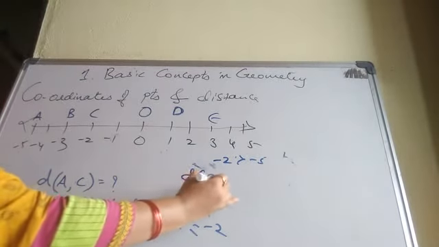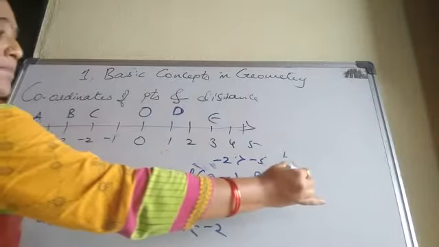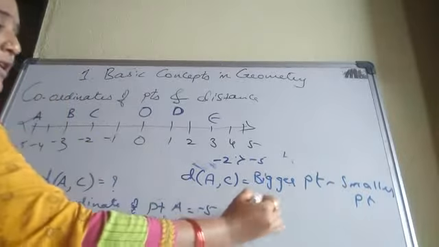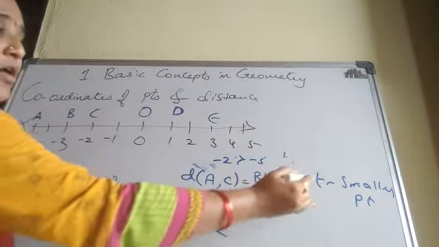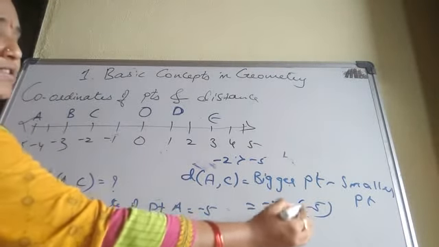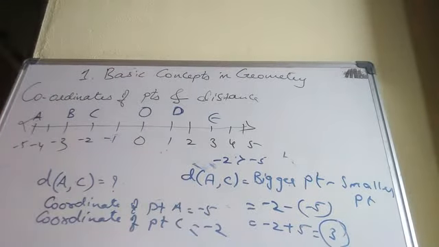Okay. Distance of A comma C equal to bigger, otherwise greater, bigger point minus smaller point. Bigger point is what? Minus 2. Already here minus sign. Minus of minus 5. Minus 2 minus into minus plus 5 equal to 3. See here, 3 is greater than 0 or not? Distance is always a positive real number. Otherwise distance is always non-negative real number. If the 2 points are same, then whatever the distance will be 0.